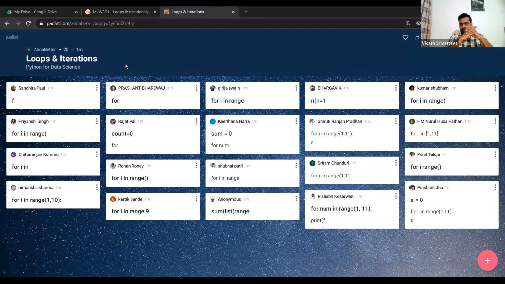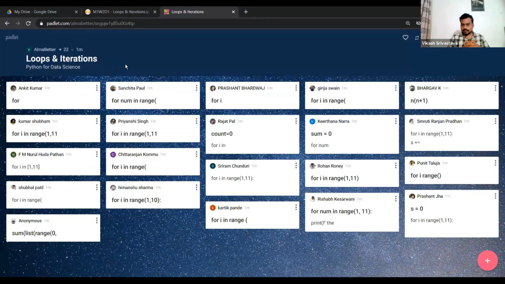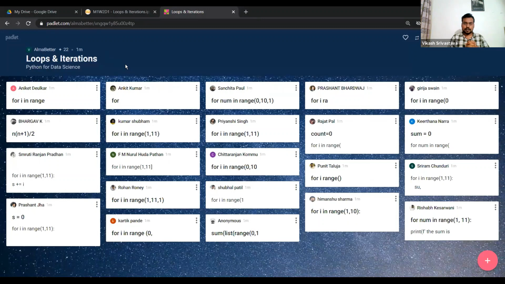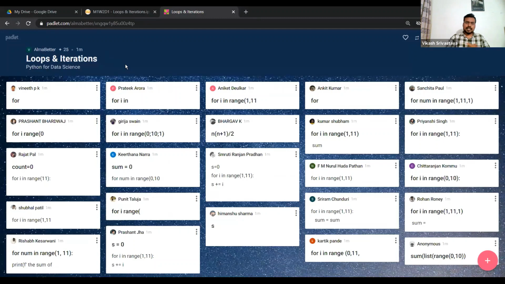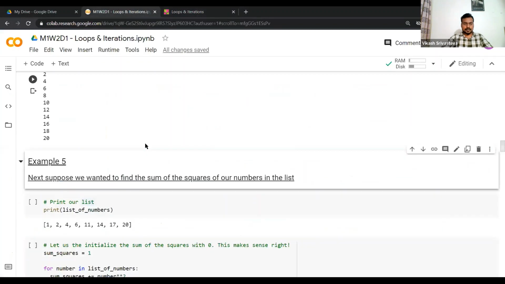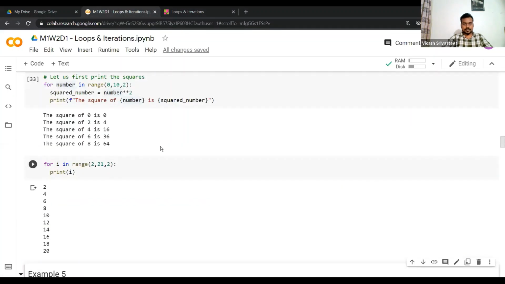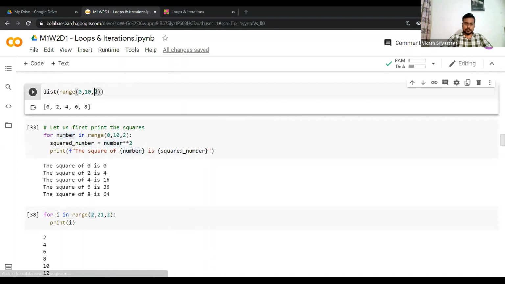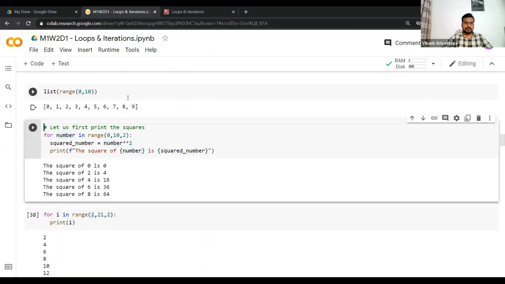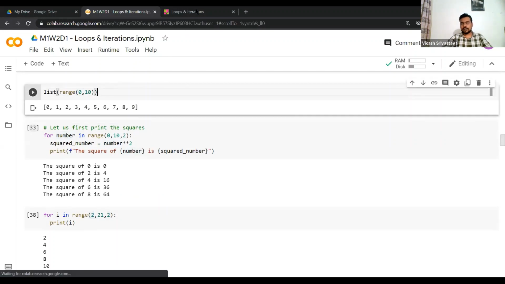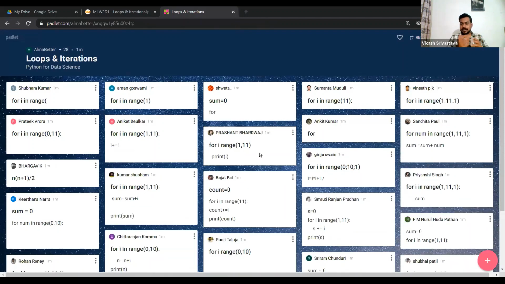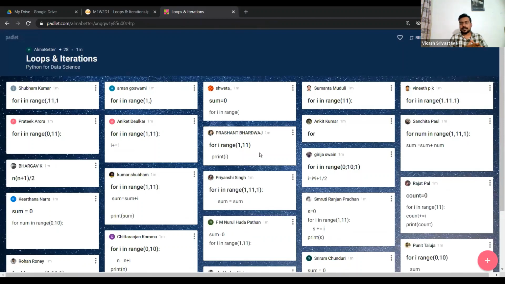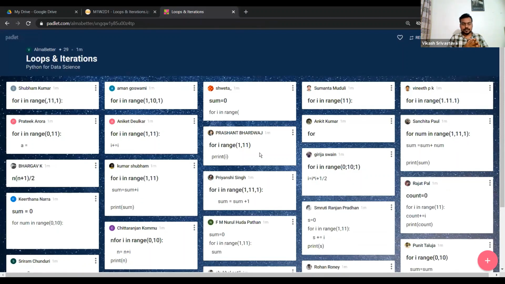Okay, so some people wrote for I in range 0, comma 10, comma 1. Okay, that's great. I didn't tell you the default step. So maybe if, let's say, in the range, I don't specify, does it work? Right, so the default step size is 1. So maybe you can try to optimize that. When you have a step size of 1, you don't even need to specify it, because that is the default step size in range.